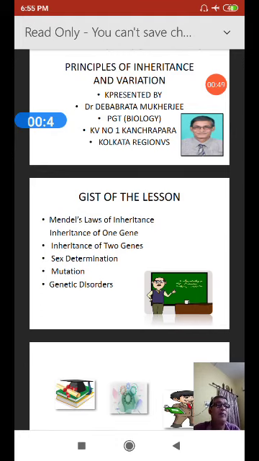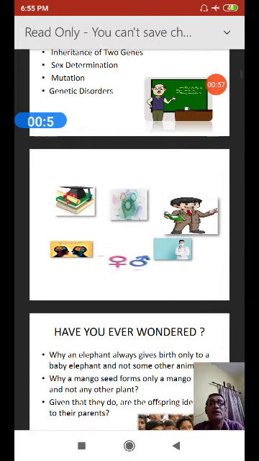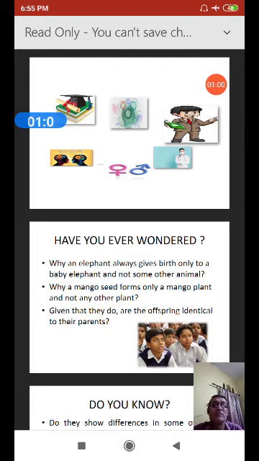So the very next point we have to talk about: there are some questions that come to our mind. Have you ever wondered, have you asked yourself questions like these? Why do elephants always give birth only to baby elephants, not some other animals? Why does a mango seed form only a mango plant, not any other plant? So offspring are identical to their parents.